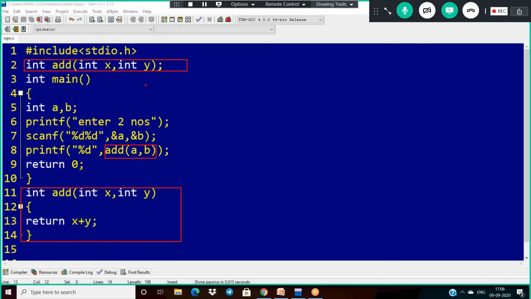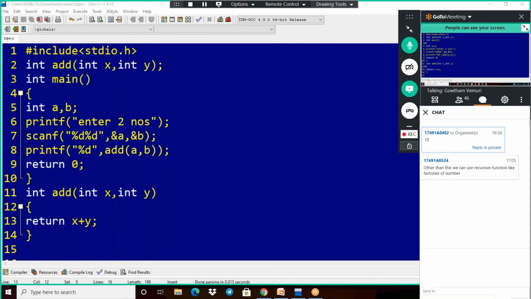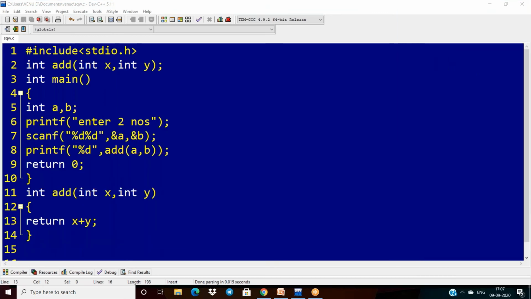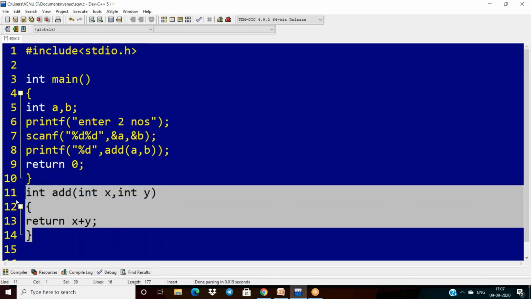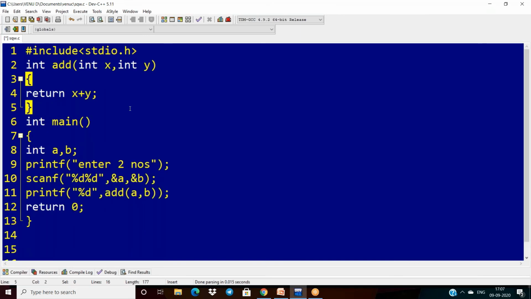All three are not mandatory. What are the mandatory ones here, sir? The mandatory ones are only these two: function call and function definition. Then how do we write? It is not recommended to declare the function every time. I am deleting this, and in this place you can directly write the function definition. That's all. In this way we can write.